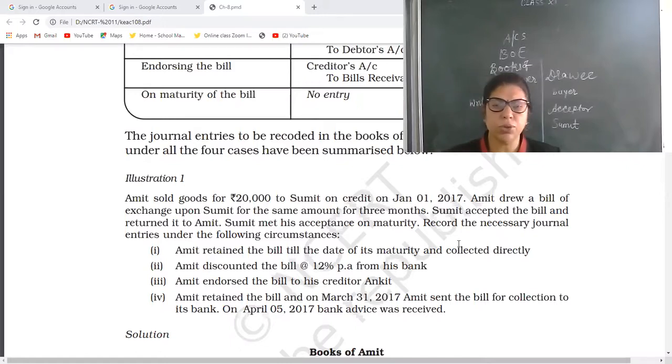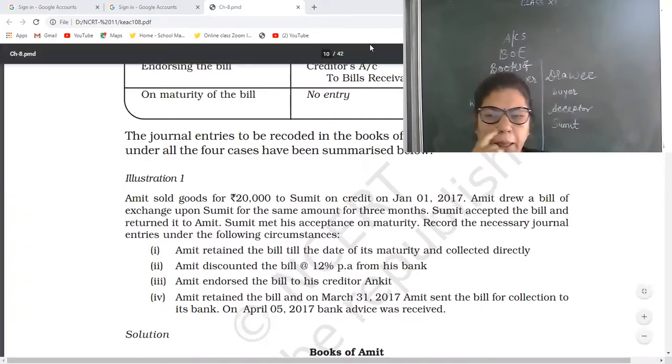Now Amit sold goods for rupees 20,000 to Sumit on 1st January. Then Amit writes a bill for the same amount but for 3 months. Now Sumit accepted the bill and returned it to Amit. Now Sumit met his acceptance on maturity, meaning Sumit will give the payment on maturity. Now record the necessary general entries under the following conditions.